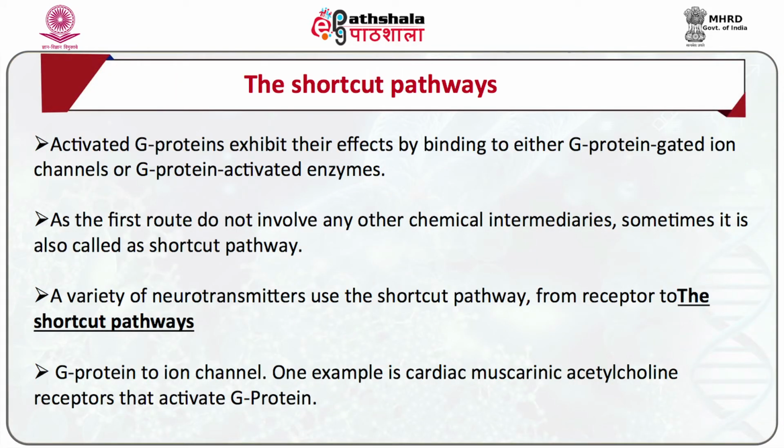Activated G proteins exert their effects by binding to either G protein gated ion channels or G protein activated enzymes. As the first route does not involve any other chemical intermediaries, it is sometimes also called the shortcut pathway.